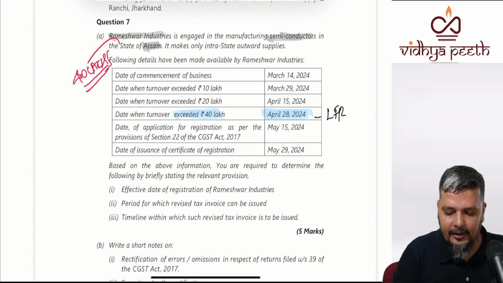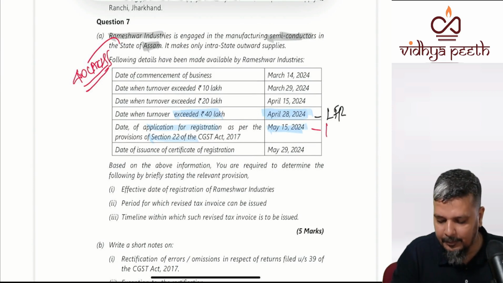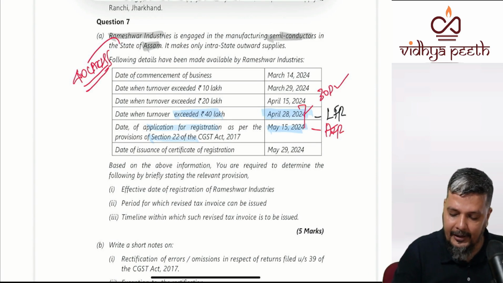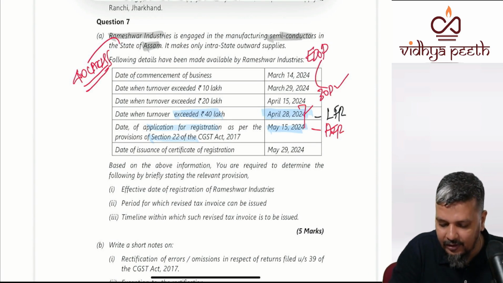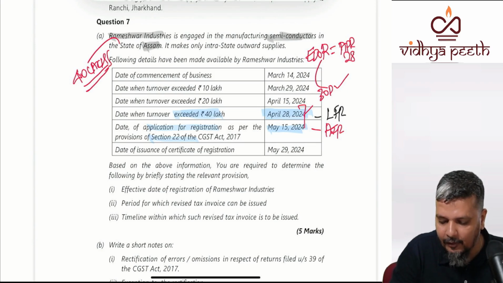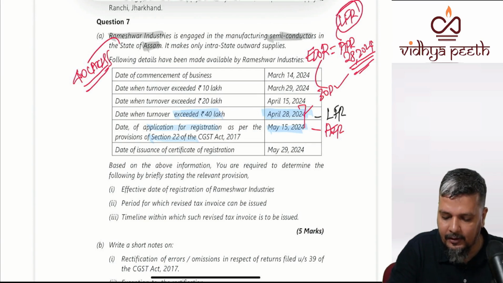April 28. Did you apply for registration within 30 days? You applied for registration on 15th May. This is your application for registration. Did you apply in 30 days? Everything good will happen. The moment you applied in 30 days, what is your effective date of registration? It is April 28, the date when you are liable for registration.